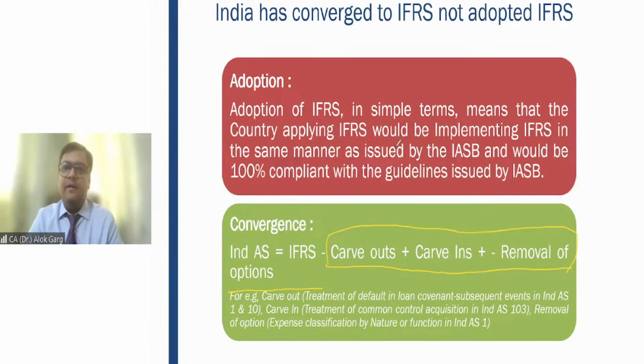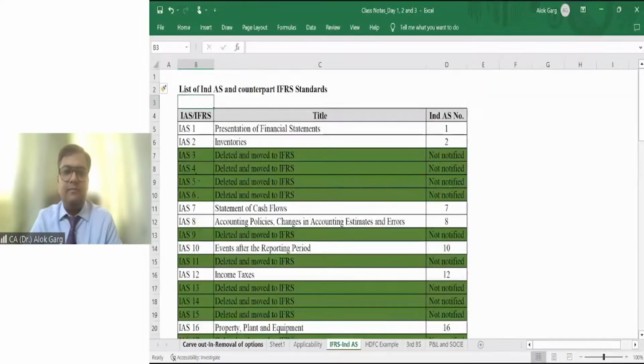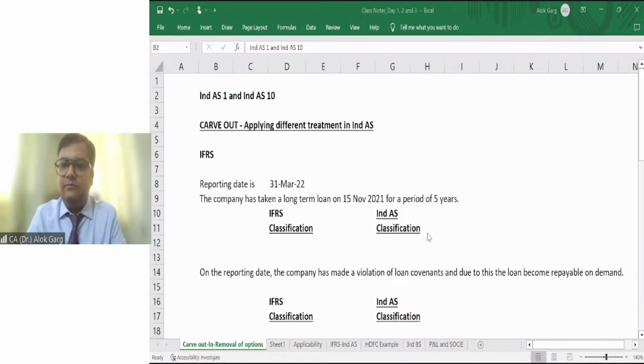Okay. And let me know if my Excel file is visible, friends. Please let me know if my Excel file is visible. Is it visible now? Okay. Is that clear? Yes.